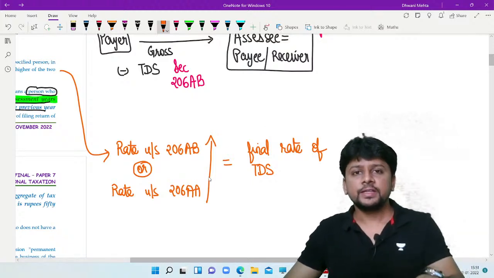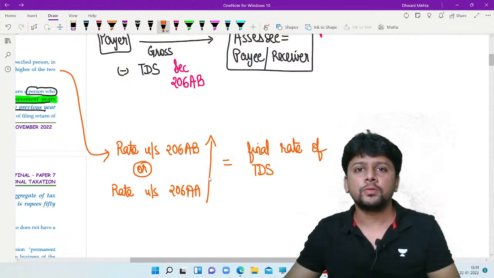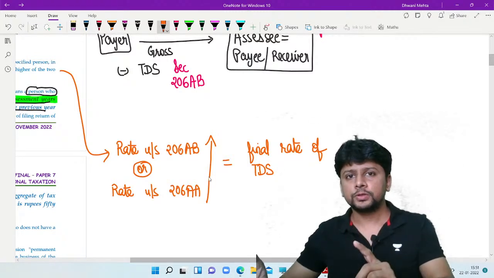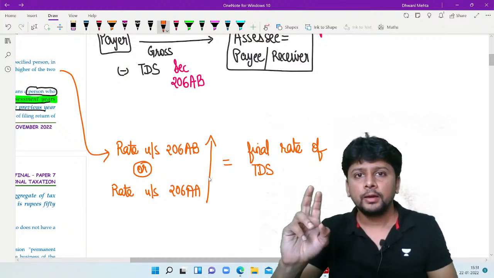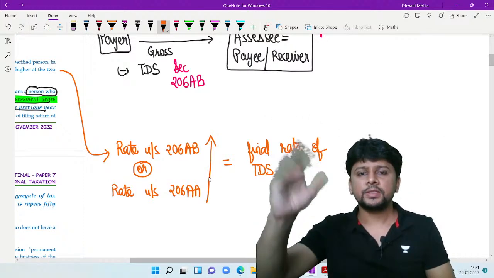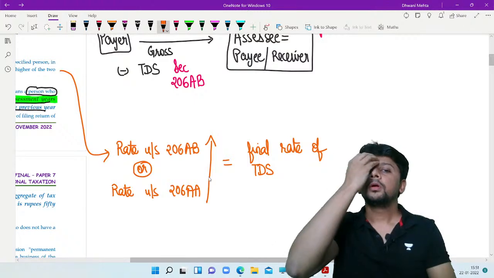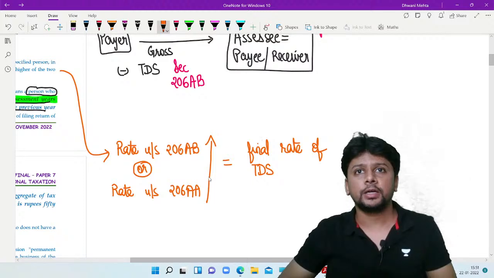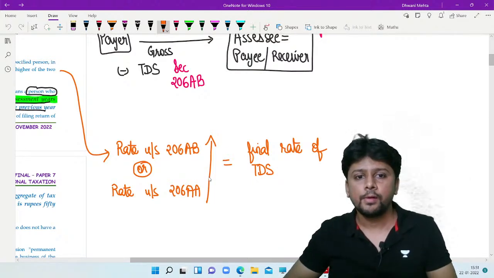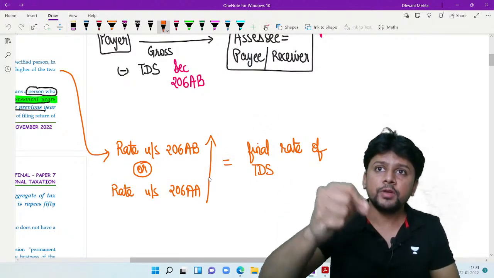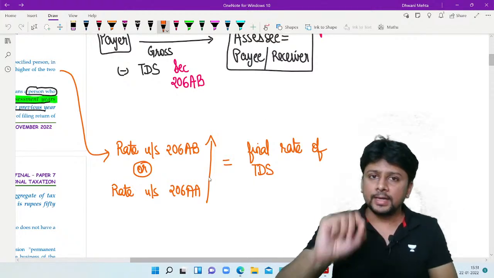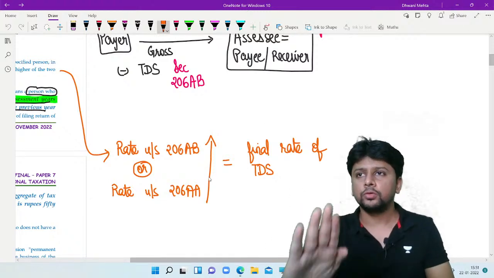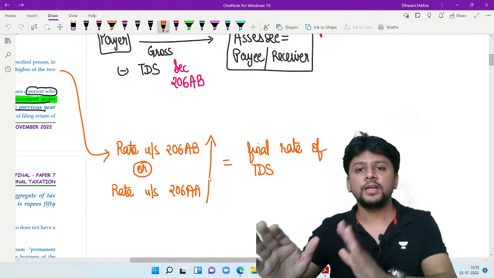Then, if there is an assessee who refuses to give his permanent account number to the payer, now tax will be deducted at source as per 206AA, which says take the original rate, compare it with 20%, whichever is higher of the two. But if you also commit this fault of not filing a return of income for the past 2 years, then 206AB will also come into picture. So either it is 206AB's rate or 206AA's rate, whichever is higher of the two, will be the TDS that will be finally deducted at source.